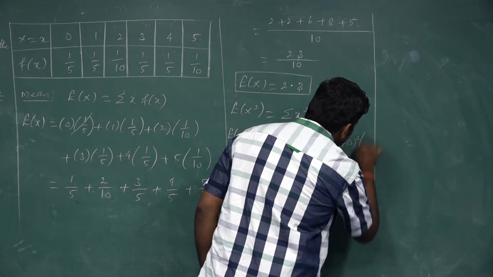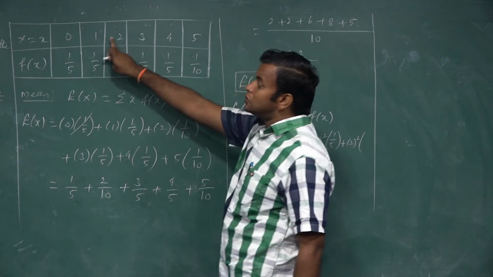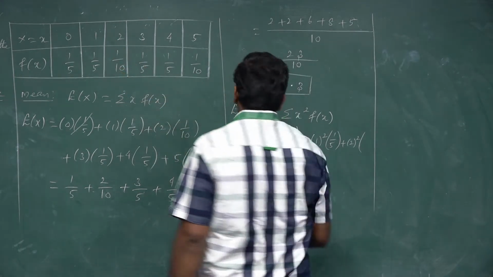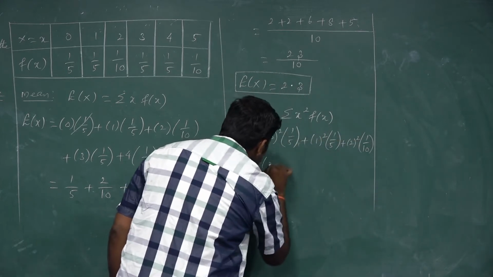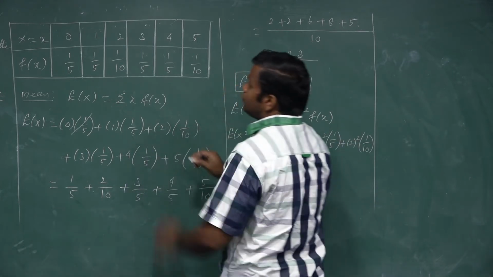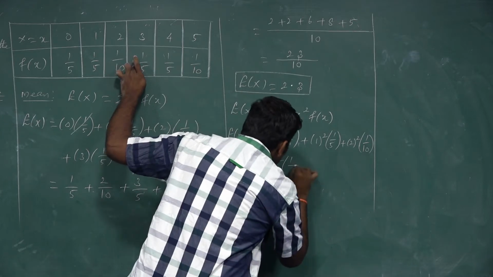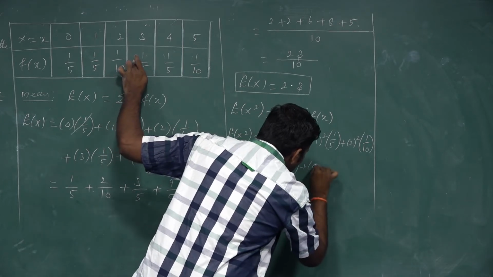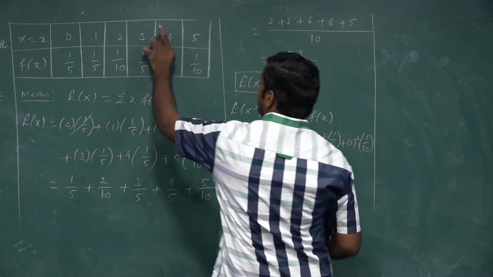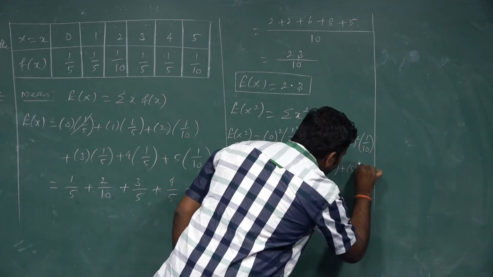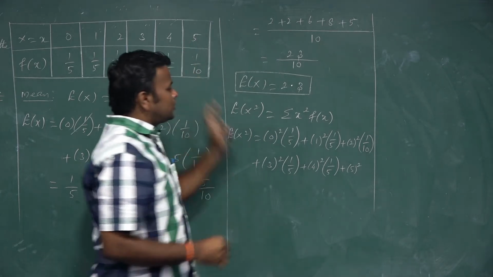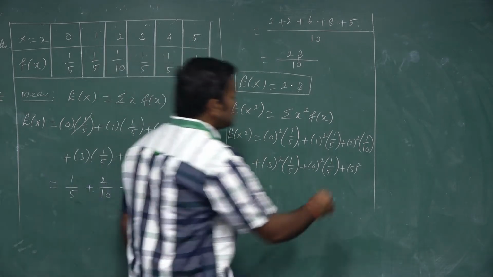Plus, the next random variable is 2, so 2 square into 1 by 10. Plus, the next random variable 3, so 3 square into 1 by 5. The next one is 4, 4 square into 1 by 5. The last one is 5, so 5 square into 1 by 10.